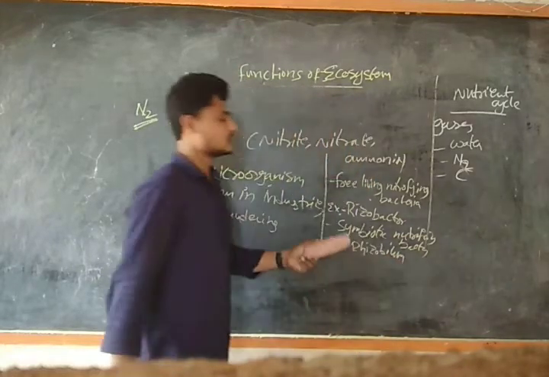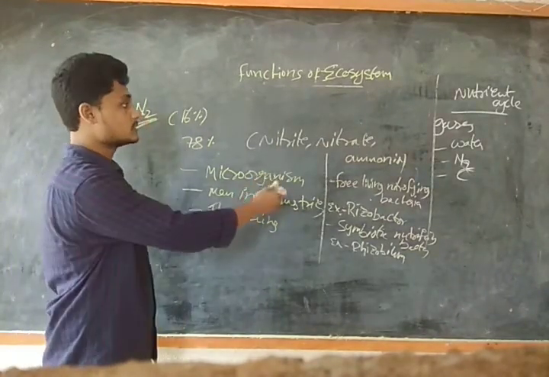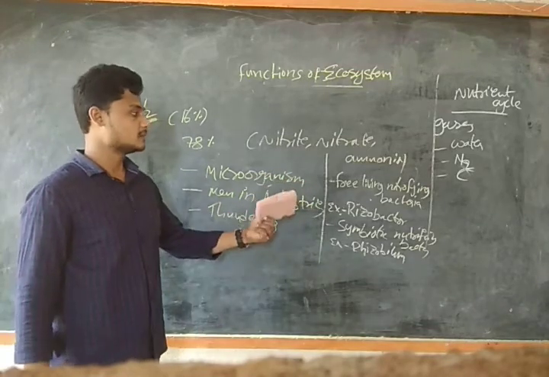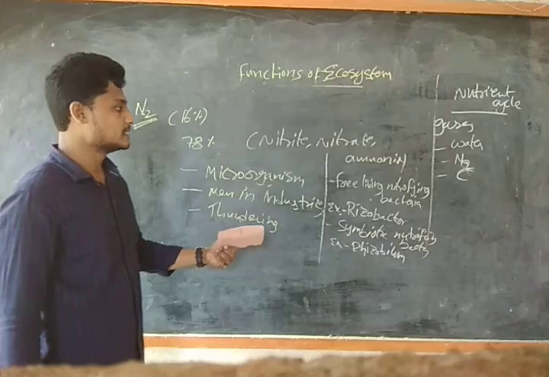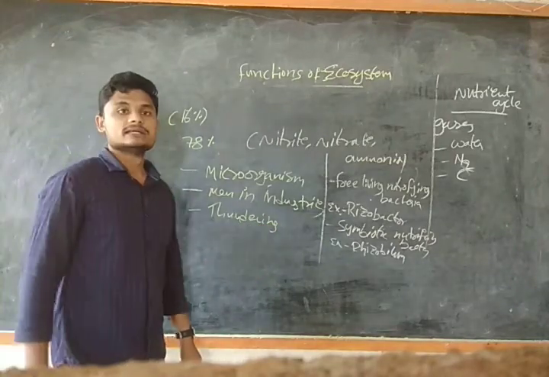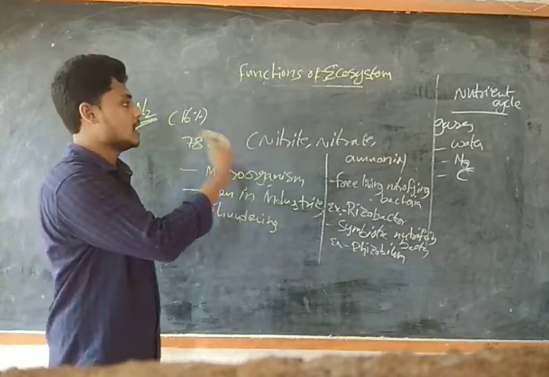So free living nitrifying bacteria, example Azotobacter, and symbiotic nitrifying bacteria, that is Rhizobium. These will convert the elemental nitrogen into ammonia.